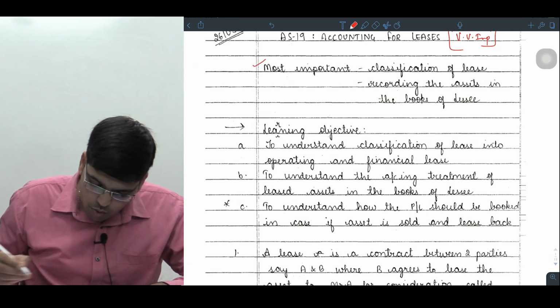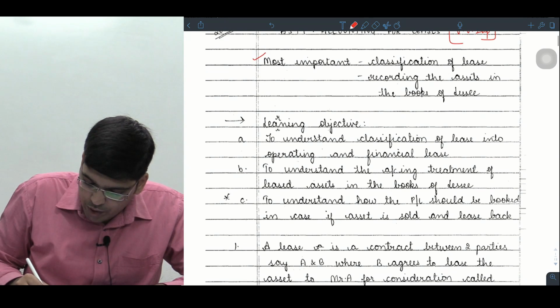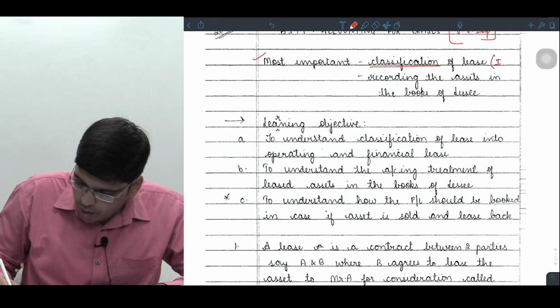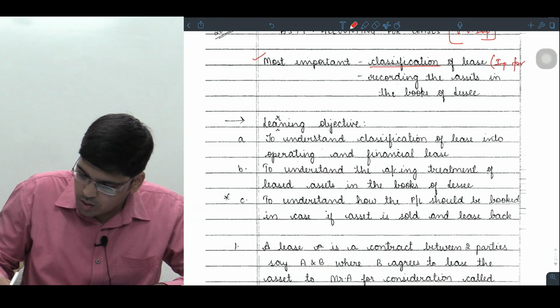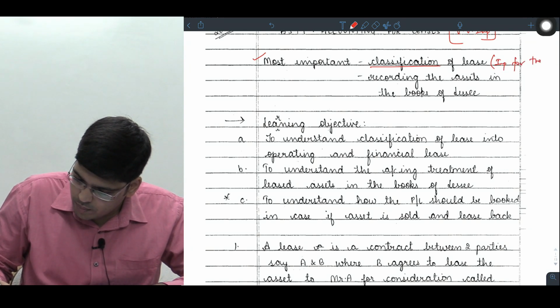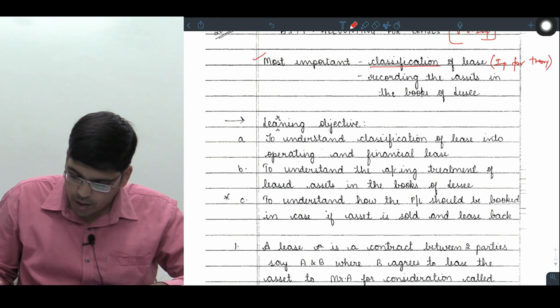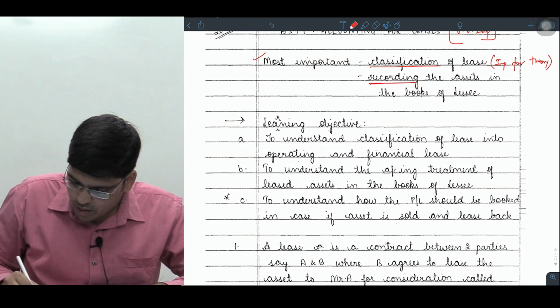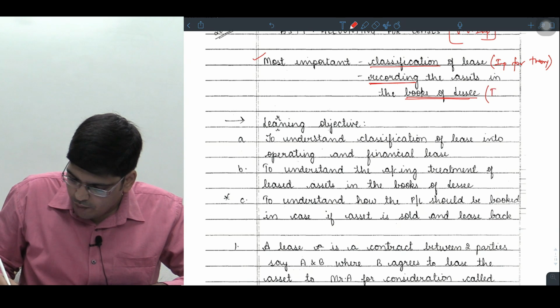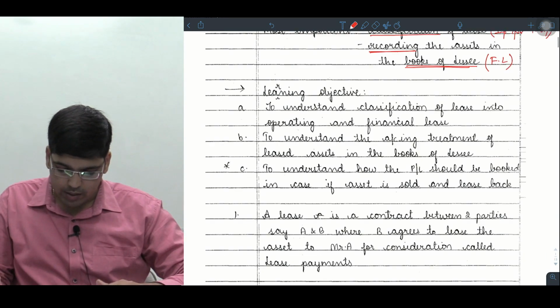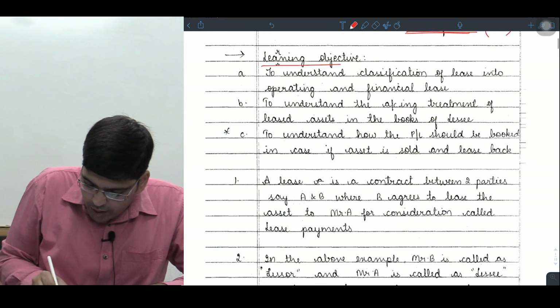So I am just reading for you. The most important topics are the classification of lease. This is important for theory also. Theory के लिए भी बहुत important है. And how to record the asset in the books of the lessee if it is a finance lease. I'll explain. So let us look at the learning objectives once.